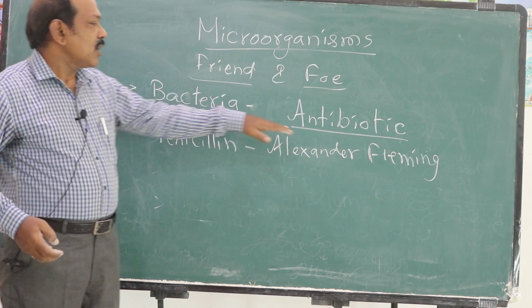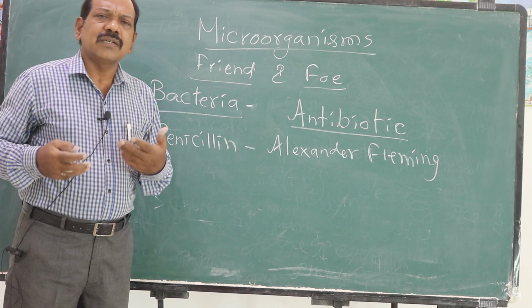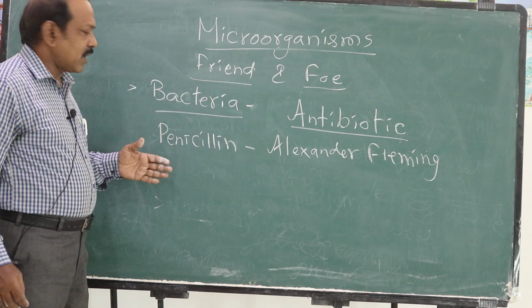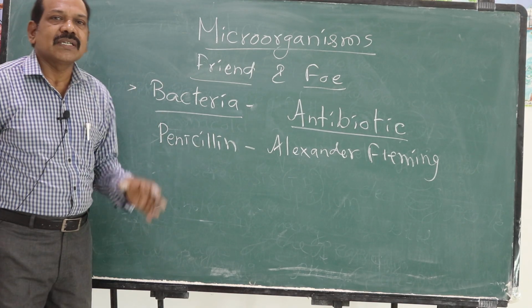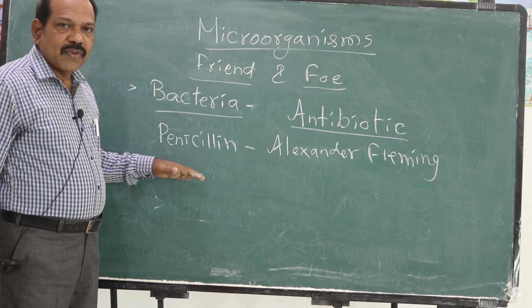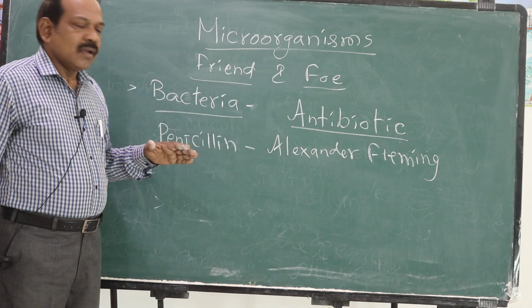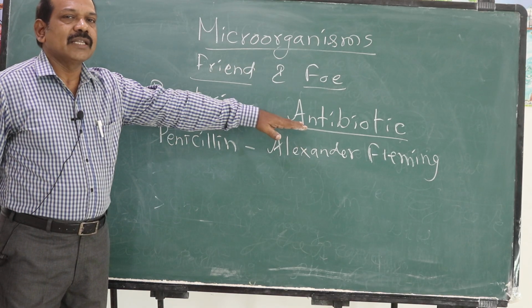Though the first antibiotic was penicillin, discovered by Alexander Fleming, later hundreds of thousands of antibiotics have come into the pharmaceutical market. For almost every disease today there is an antibiotic. For respiratory infections there are antibiotics. For skin infections there are antibiotics. For infections of the eyes, everywhere. For infection by bacteria, today there are medicines, nothing to worry about.